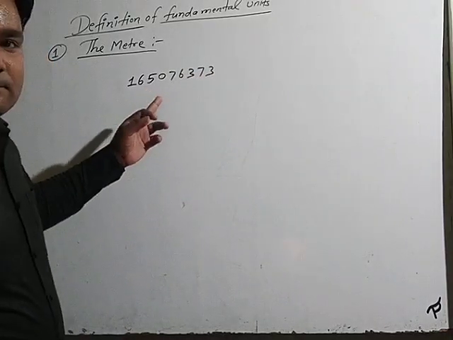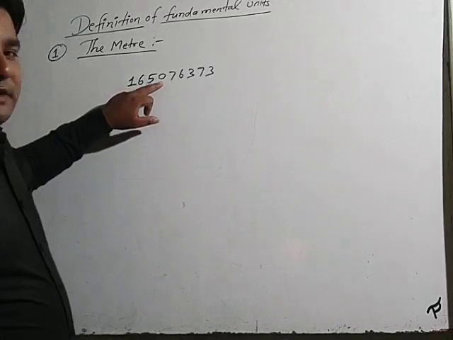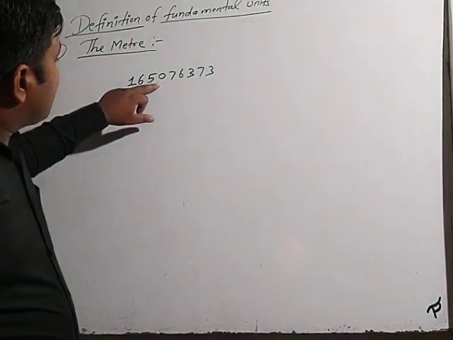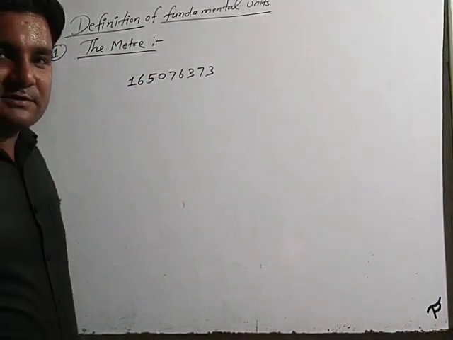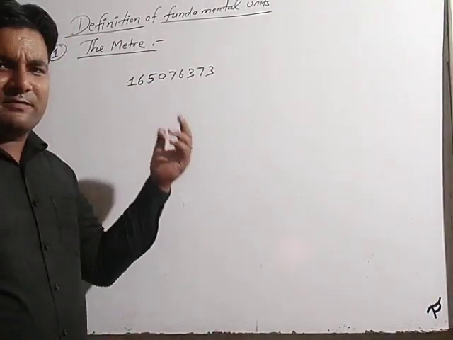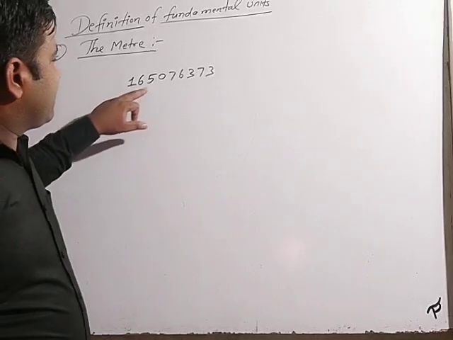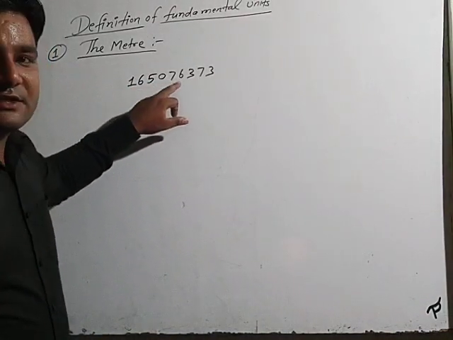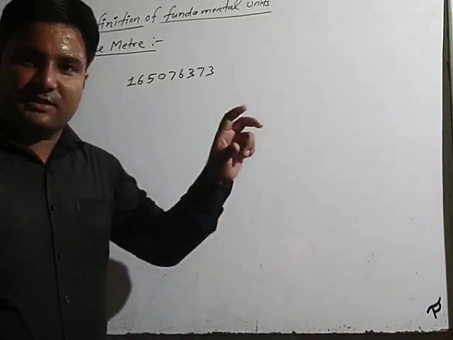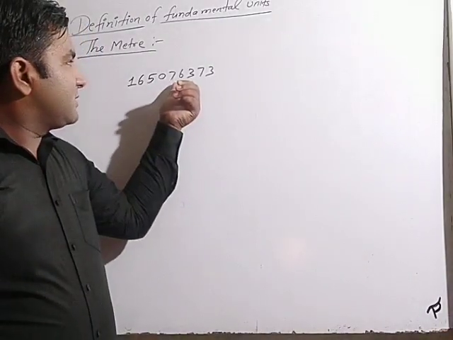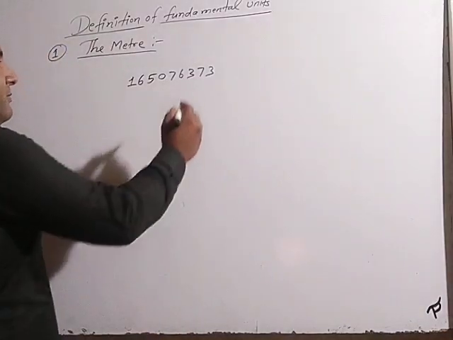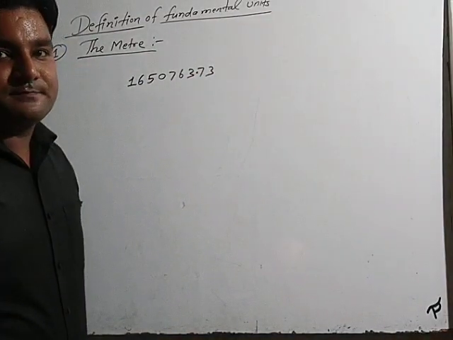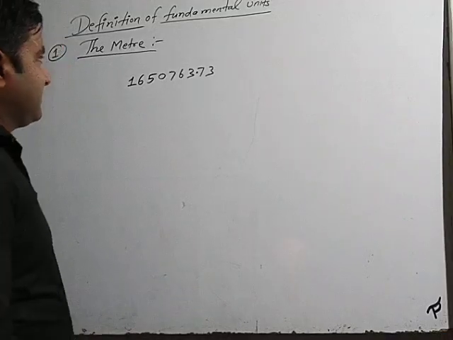How to learn it? Starting with the number, that is the concept of historical events: 1650, or 1945, or any other way we can learn 1650. And the remaining is 76 373, with rhyming words 76 and 73, so it is very easy to learn 76 373. And you have to put a decimal point from the right side after 2 digits. So just see the definition concept.